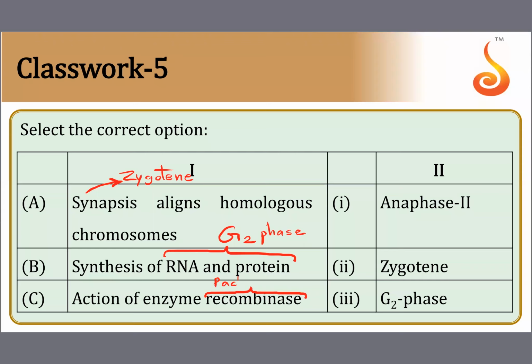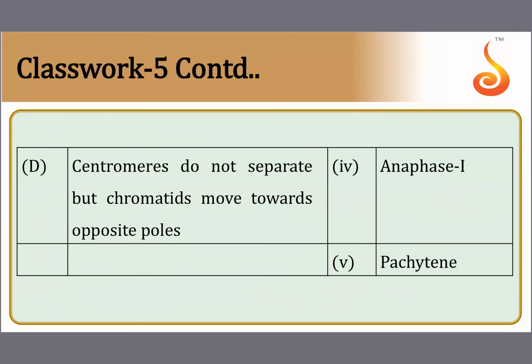Pachytene. Isn't it? Centromeres do not separate, but chromatids move towards the opposite poles. Anaphase 1. Centromeres do not split. They are simply getting pulled away from each other. Yes, very good. Okay, so you match it.